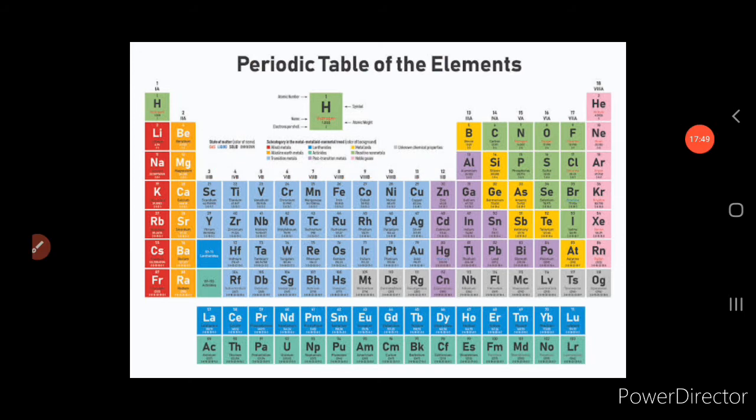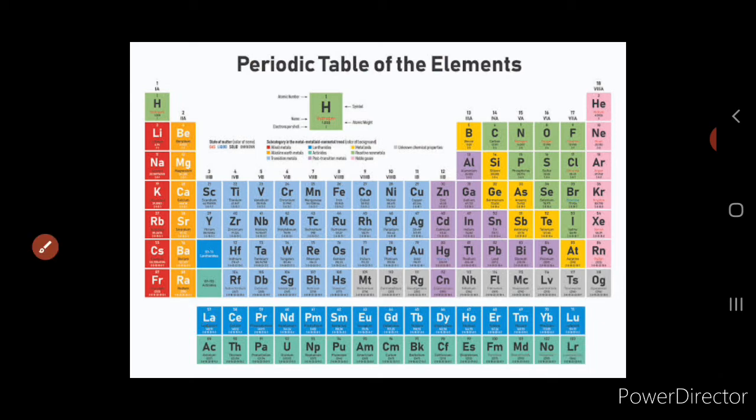Next we are going to see the F block elements. Here at the bottom of the periodic table you can see two horizontal rows, isn't it, children? Now I put a tick mark. So this is the F block elements. This includes 14 elements of lanthanoids and 14 elements of actinoids. They are placed at the bottom of the periodic table, and they are also called inner transition elements.